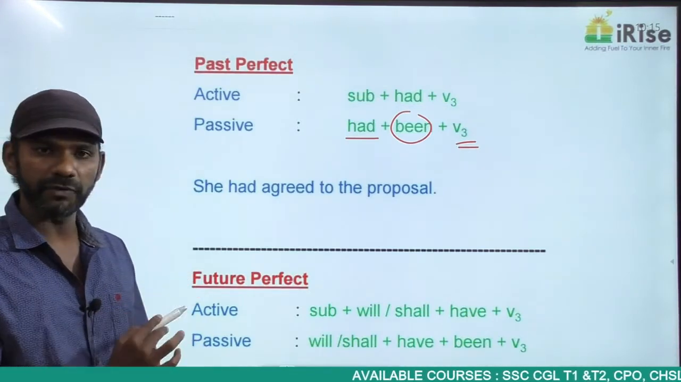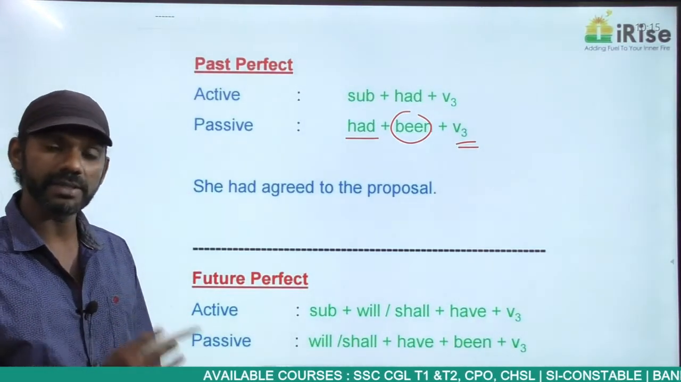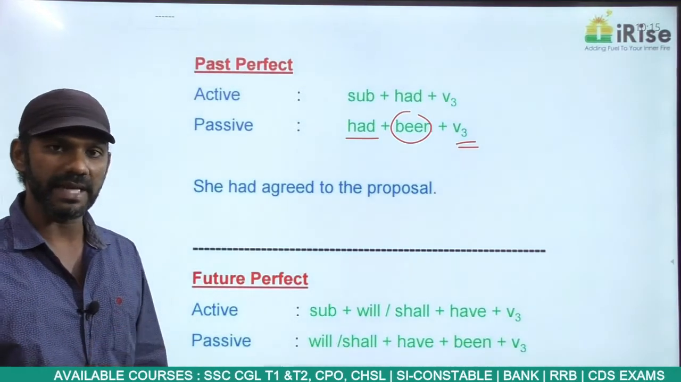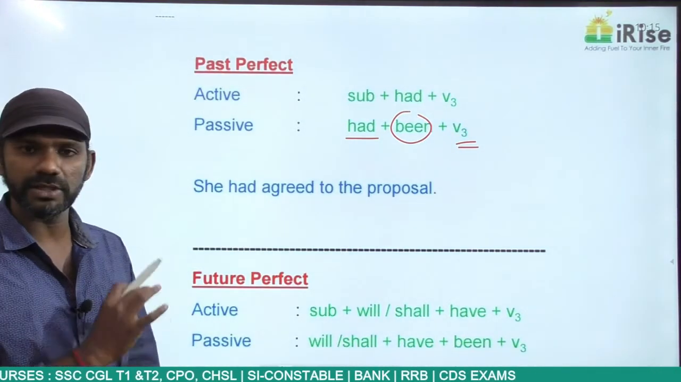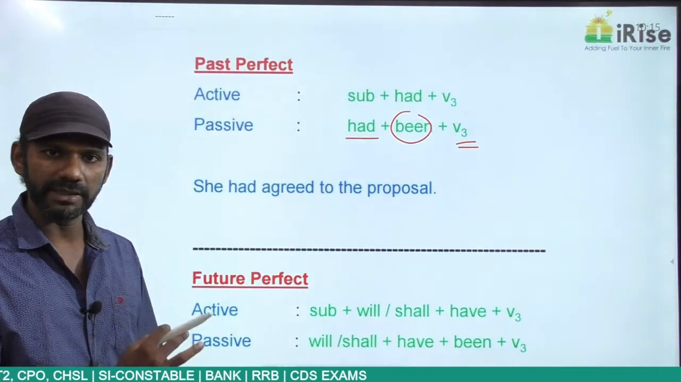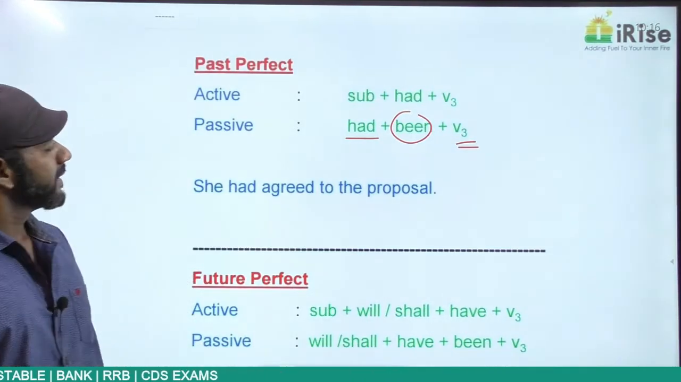Been because it is perfect tense. V3 because it is passive voice. So if a past perfect statement is in the passive voice, it must be in this structure. Had plus been plus V3. Clear?